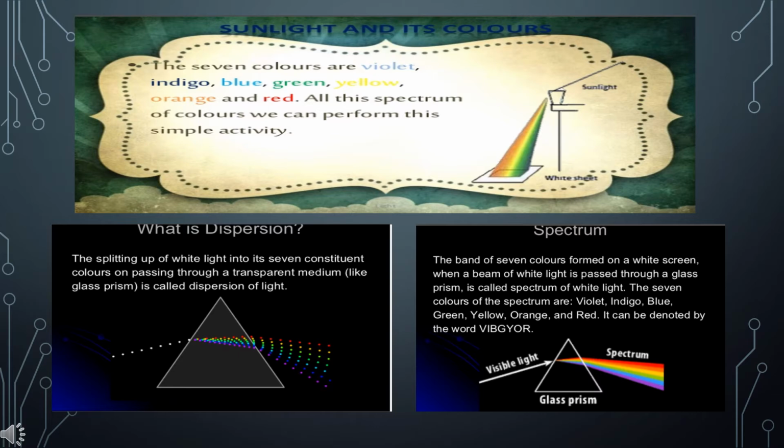It can be observed by a simple activity. Adjust a transparent glass in such a way that sunlight after passing through it falls on a white sheet kept on the other side. On the white sheet of paper, you will observe a band of 7 colors. This is spectrum.